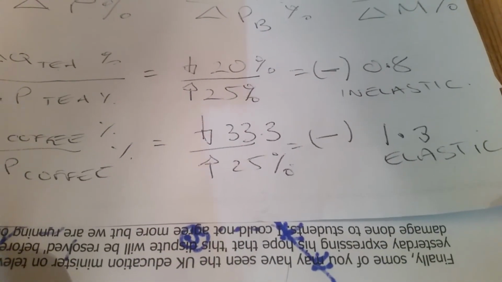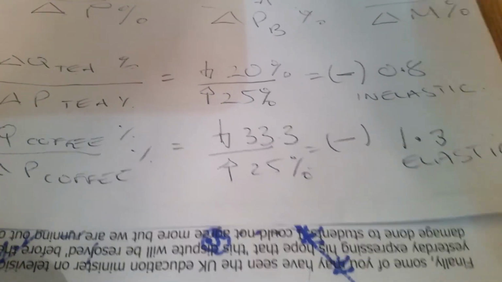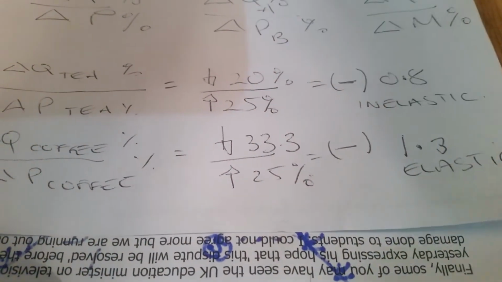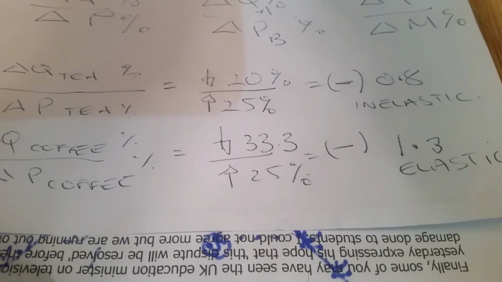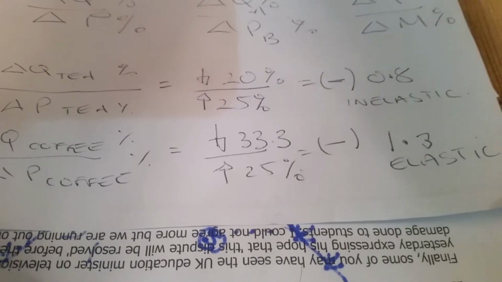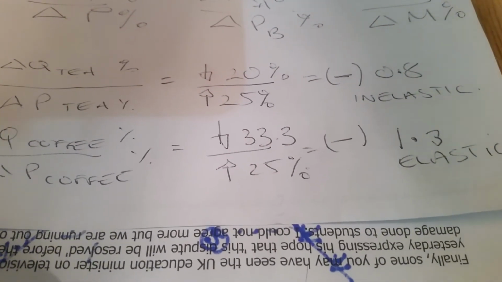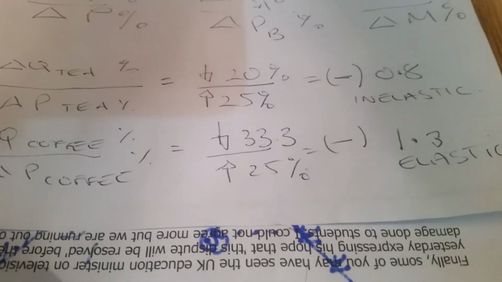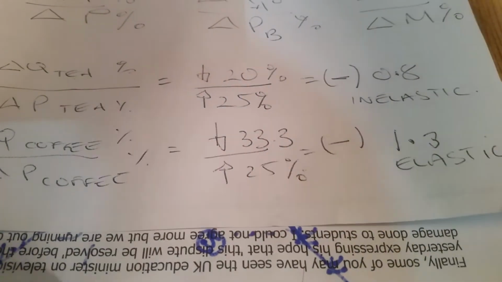We need to try to consider why the response for coffee is greater than the response for tea. So anything you could hypothesize in this area, given the limited information you've got, to do with tea being a more important drink on campus than coffee, is acceptable. You've just got to try and draw our attention to the fact that this is a different result.